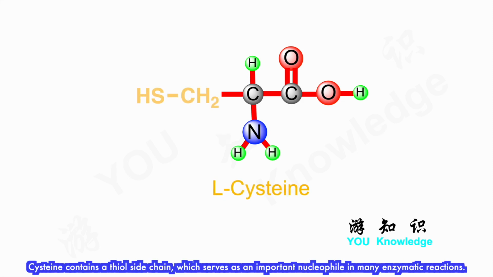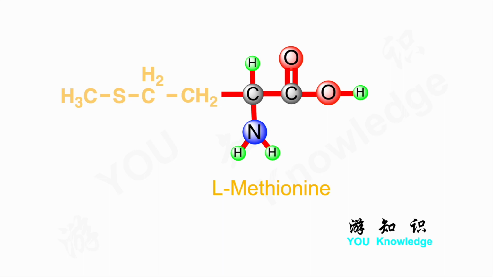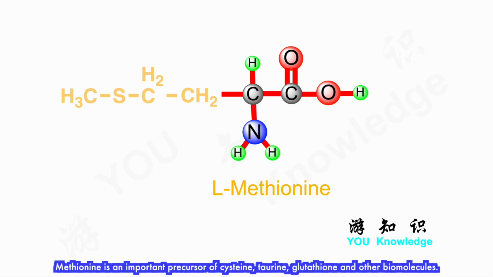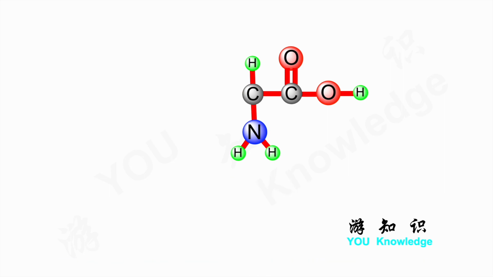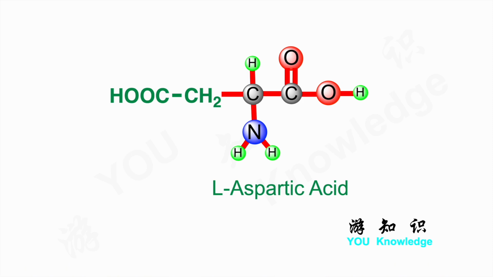Cysteine contains a thiol side chain, which serves as an important nucleophile in many enzymatic reactions. Methionine has a thioether side chain. Methionine is an important precursor of cysteine, taurine, glutathione, and other biomolecules. Aspartic acid has an acidic side chain. Aspartic acid is important in urea synthesis, purine nucleotide cycle, malate-aspartate shuttle, and neurotransmission.